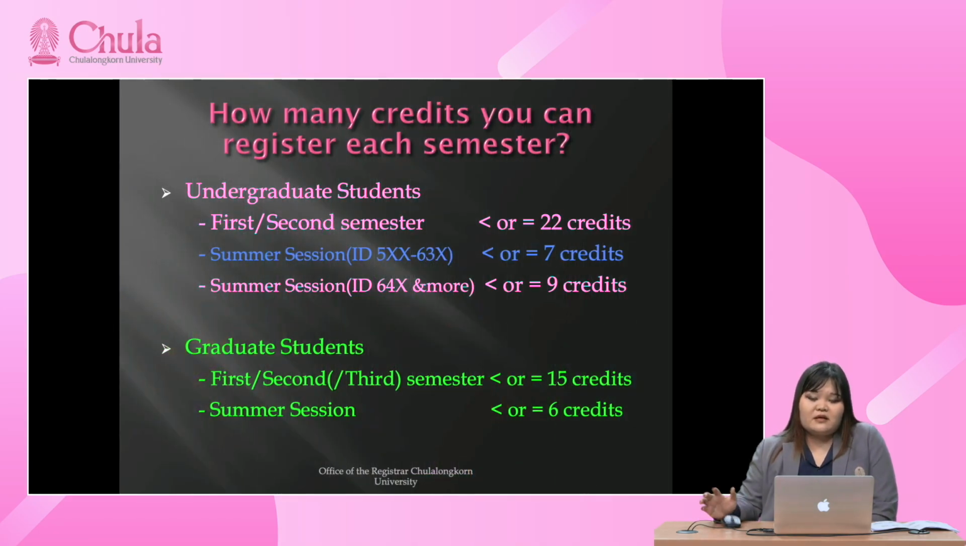The next thing you need to know is how many credits you can register for each semester. For undergraduate students, first and second semester is not more than 22 credits. For summer session, not more than 9 credits. For graduate students, first, second, and third semester, not more than 15 credits. And summer session, not more than 6 credits.